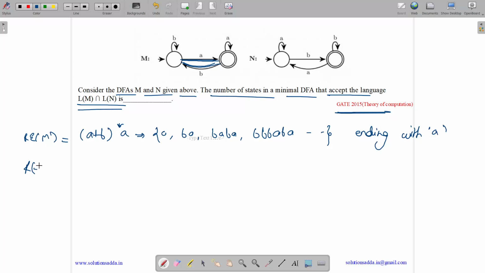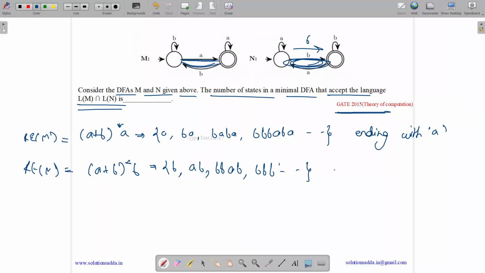What is the regular expression for N? It is similar to M, but we just have ending with a B. So any loops of A and B ending with a B. So examples are B, AB, BB, AAB, BBB, and so on. So it's ending with B.